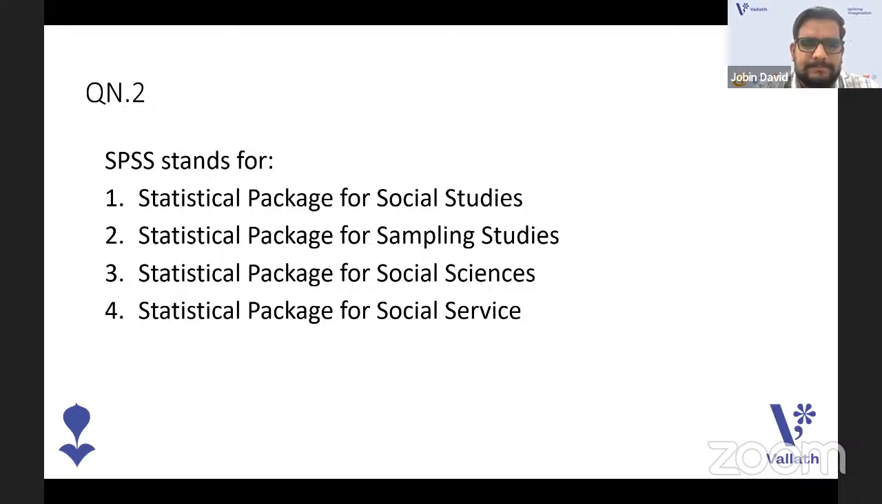SPSS stands for what? That is an easy question from the question box. This is a PYQ in the MP SET paper also. This type of easy question comes. SPSS is an analysis tool, an ICT tool, used basically for quantitative analysis. It is a statistical tool also. So what is the full form? It starts with Statistical Package.